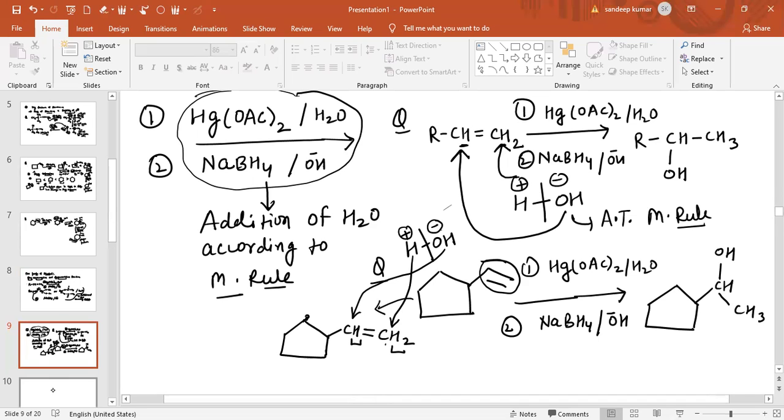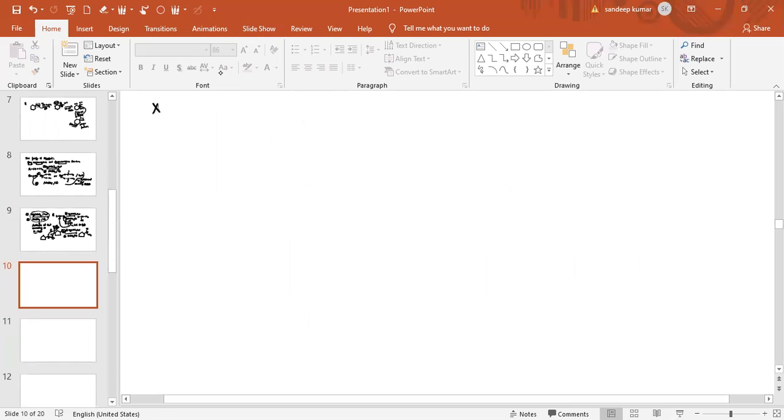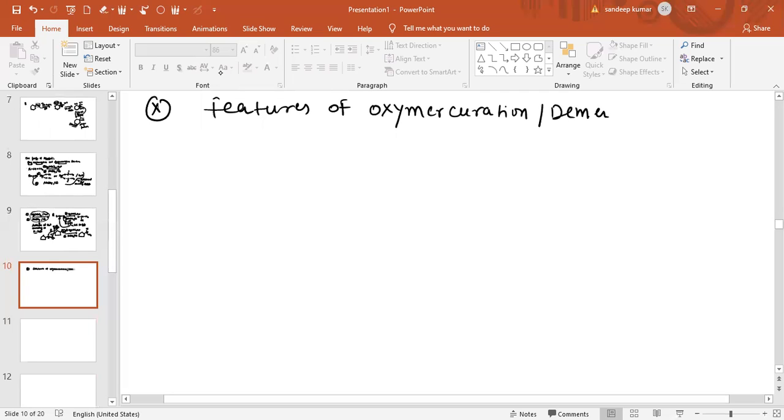Now see the features of this reaction. What are the features of oxymercuration and demercuration reaction?